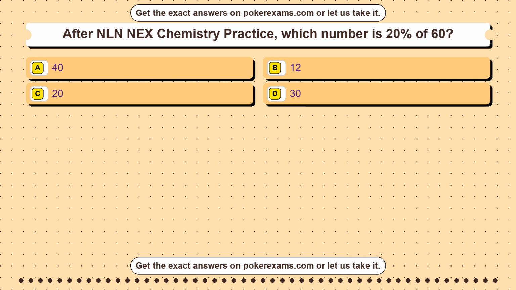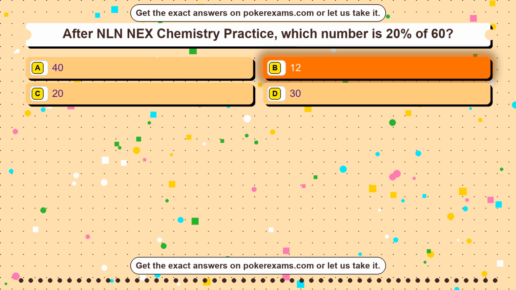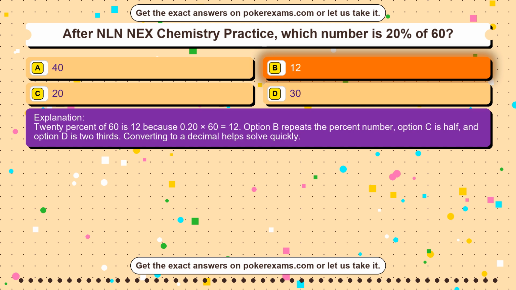Question 36. After NLN NEX Chemistry Practice, which number is 20% of 60? Option A 40. Option B 12. Option C 20. Option D 30. The correct answer is option B. 12. 20% of 60 is 12 because 0.20 times 60 equals 12. Option C repeats the percent number, option D is half, and option A is 2/3. Converting to a decimal helps solve quickly.